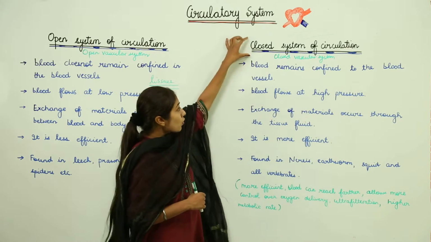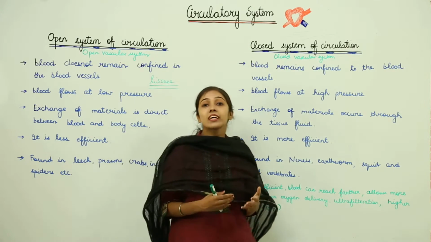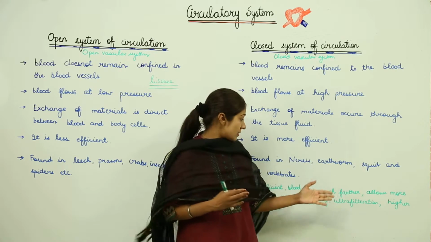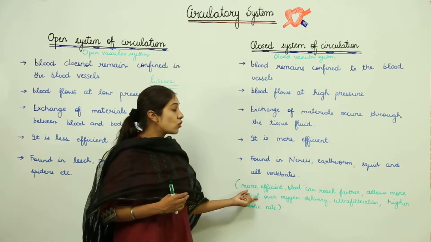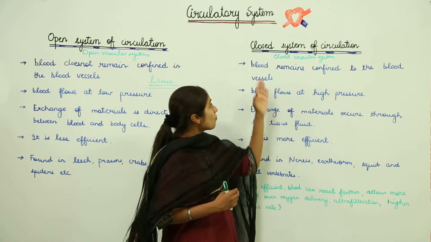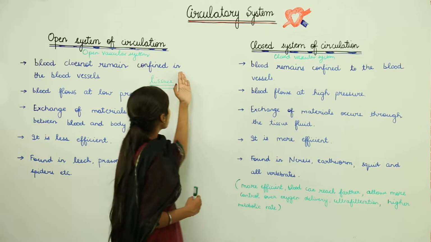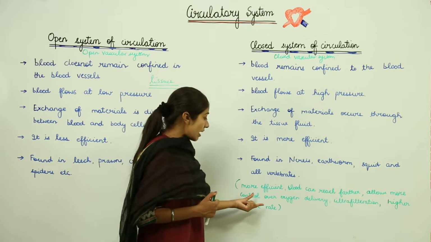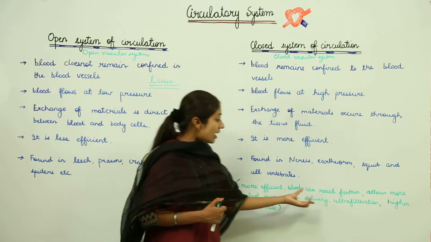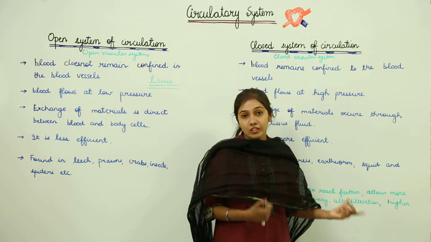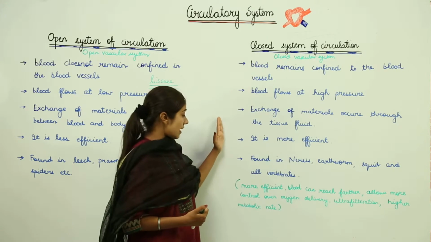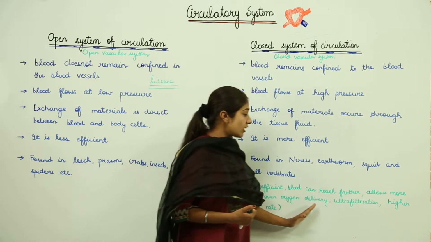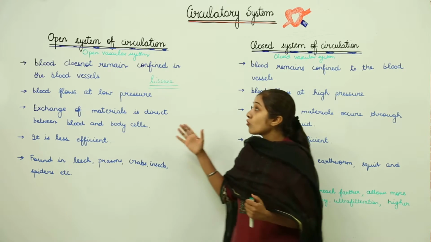In the closed system of circulation, the blood can reach farther distances and it allows more control over oxygen delivery and the process of ultrafiltration, right.